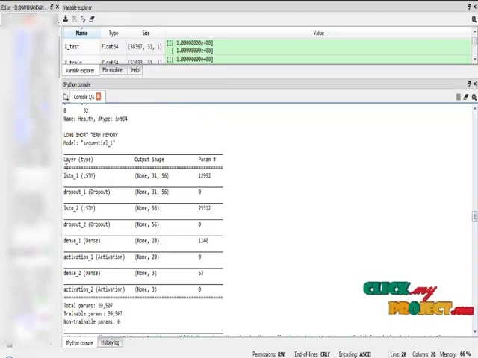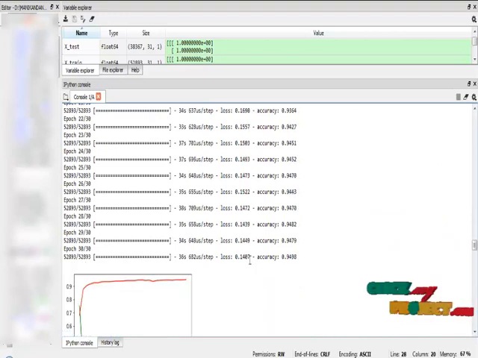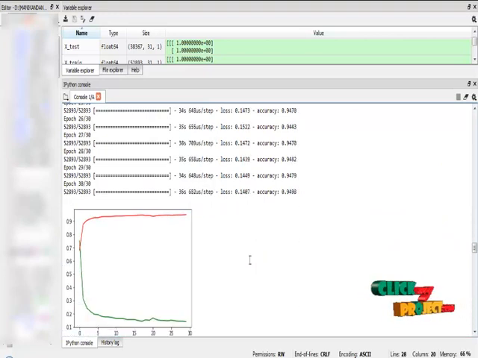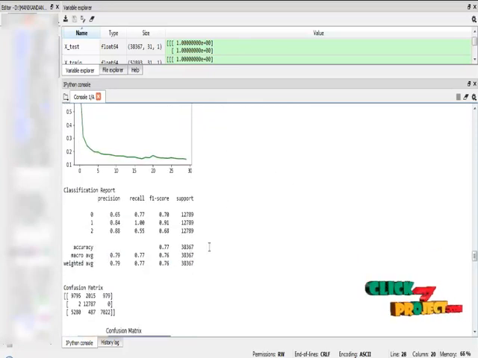So this is our first algorithm, the long short-term memory neural network algorithm. These are all the summary results of the LSTM algorithm, which achieves an accuracy rate of 94%, and this is the performance graph for the LSTM algorithm, and this is the classification report for the LSTM algorithm. In that we find the precision, recall and F1 score values. Precision means the number of correct predictions, recall means the number of correct instances of prediction, and F1 score is to measure the test accuracy.